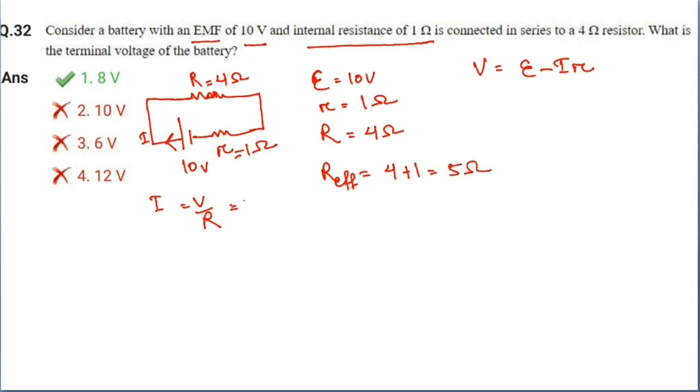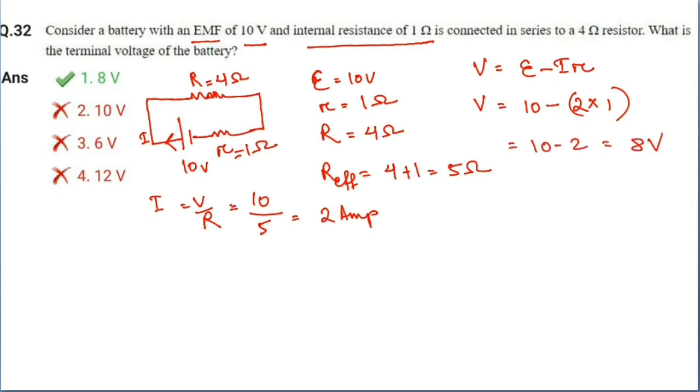Now let's calculate the value of I. I is V by R. V is given as 10, R we have calculated 5. Then the value of I is 2 ampere. Okay, now put all the values over here. V is equal to EMF 10 volt minus I, which is 2 ampere, into internal resistance 1. So 10 minus 2, that is equal to 8 volt.